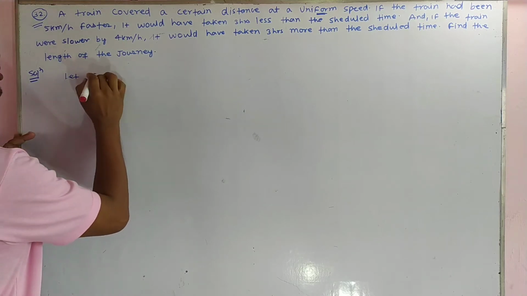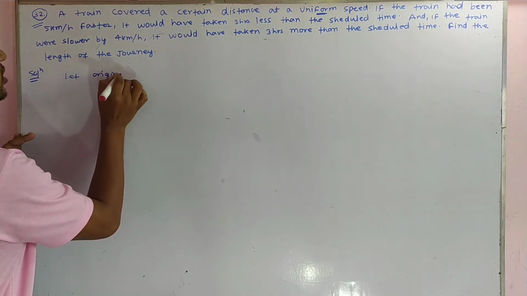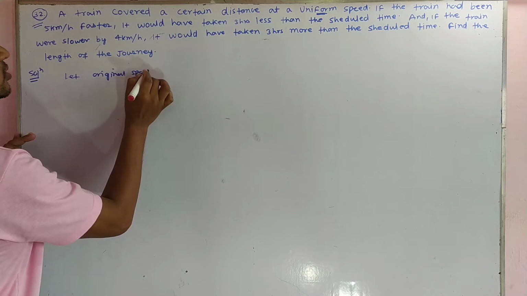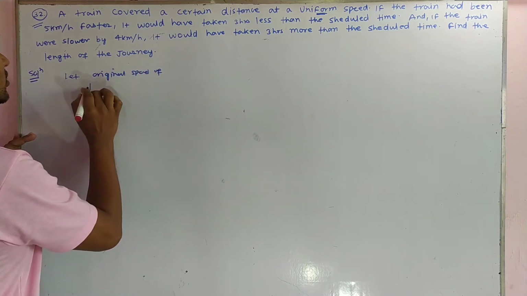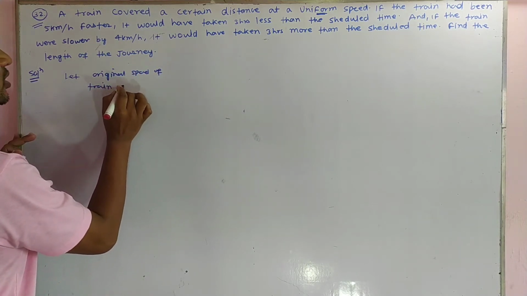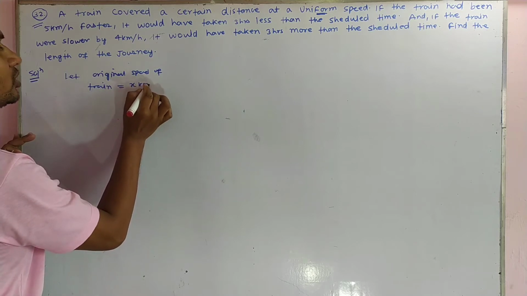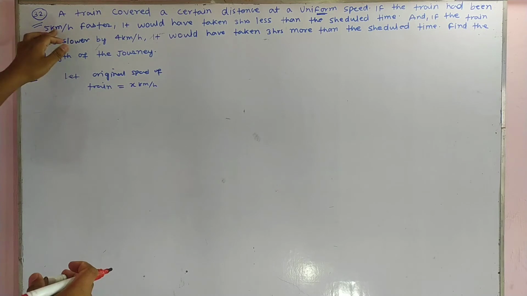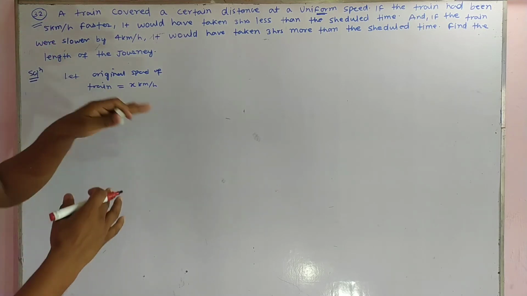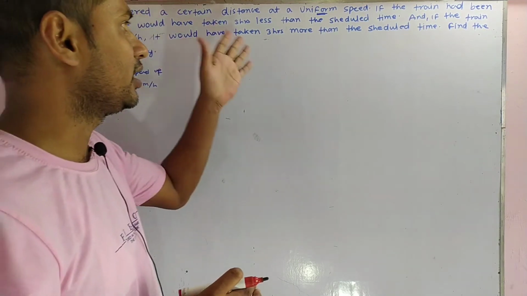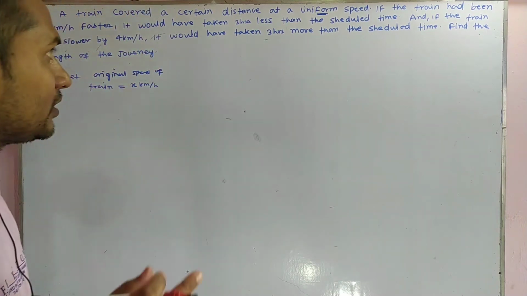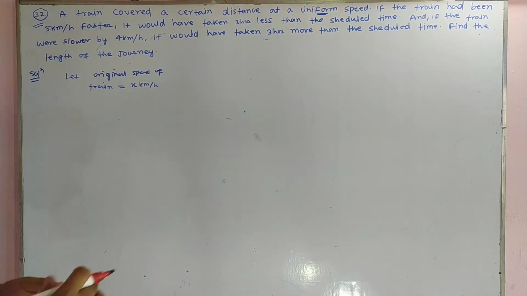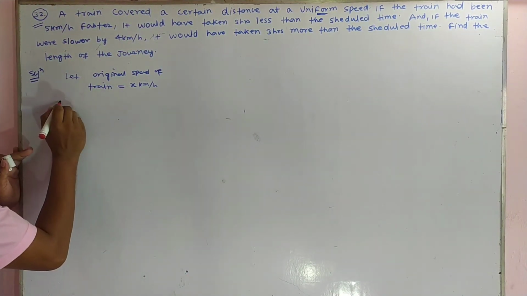Let the speed, that is the original speed, be assumed. Write: original speed of train equal to x kilometer per hour. If you increase the speed by 5 km per hour, that means x plus 5 km per hour, then it takes a time that is 3 hours less than the original.